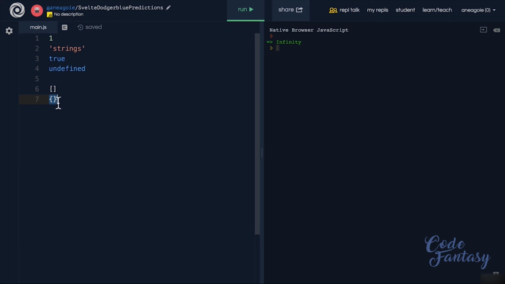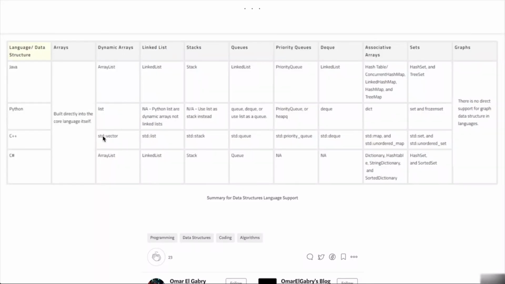And we're going to talk about this in more detail, but I want to show you that we do have different languages that have different access to some data structures. You can see over here some of the other languages that we can use in this course and whether they have them available. We see that Java has arrays, has linked lists, stacks. We have priority queues, and many other types.